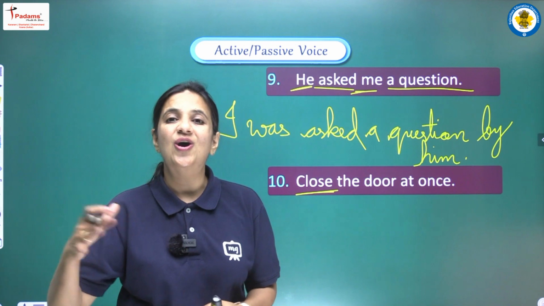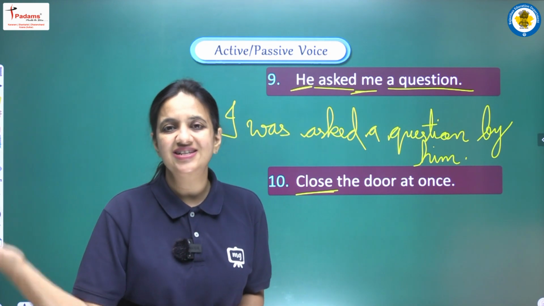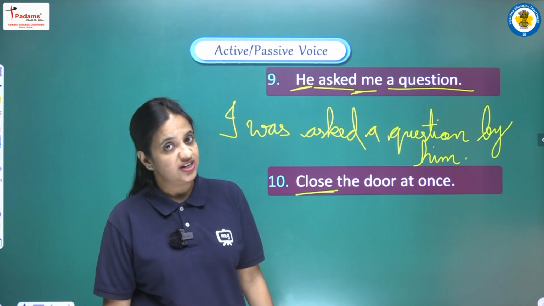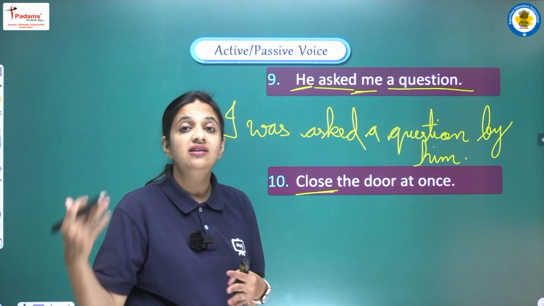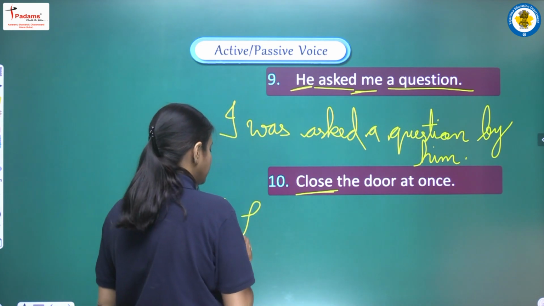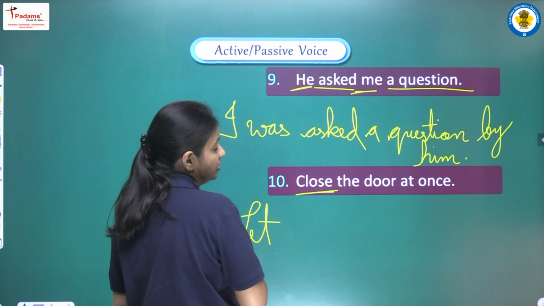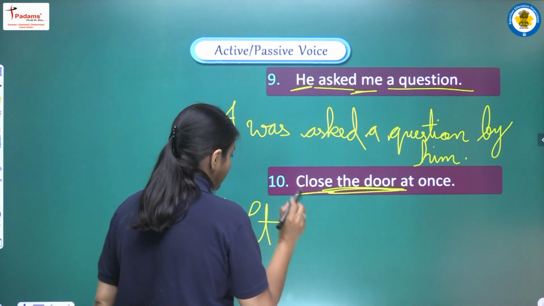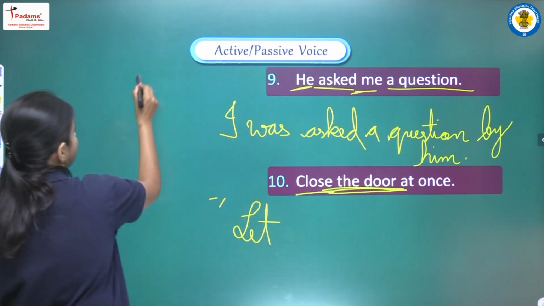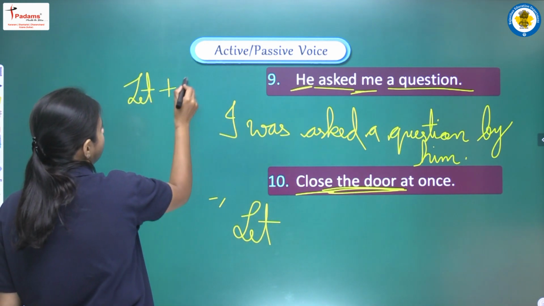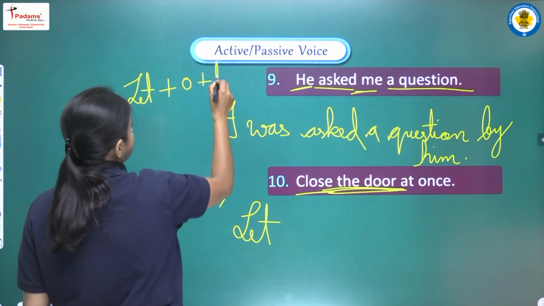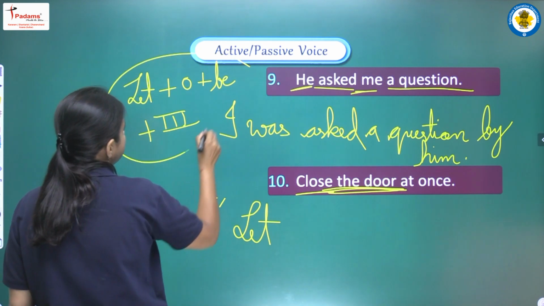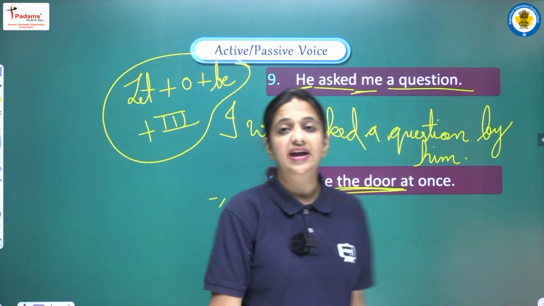So now just recall all the rules that we have discussed related with imperative sentence. So now we have to follow one structure that starts with let. So first of all we will write let here. Let. Now what is the object here? Object is the door. So first of all I am writing the structure, that is let plus object plus be plus third form. Okay, so this is the structure if we are having any imperative sentence.